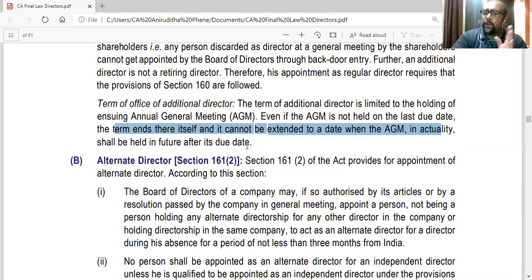Normally, the due date of AGM is 30th September, following the end of the financial year. So if on that date the AGM doesn't happen, he has to vacate. Now, if they maybe adjourn the AGM, maybe to 1st or maybe 10th October, still he won't be continuing because the last day was 30th September. So even if the AGM is adjourned maybe to the next week or something like that, he won't be able to continue.